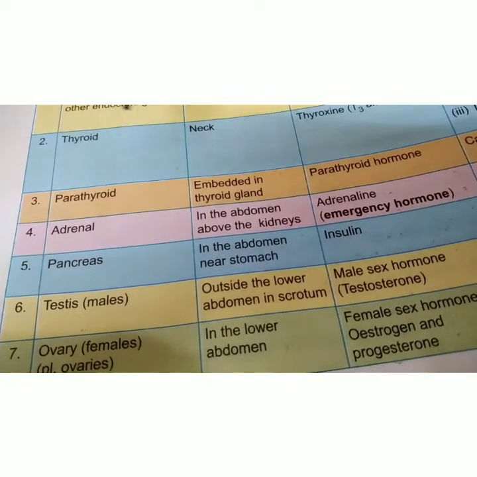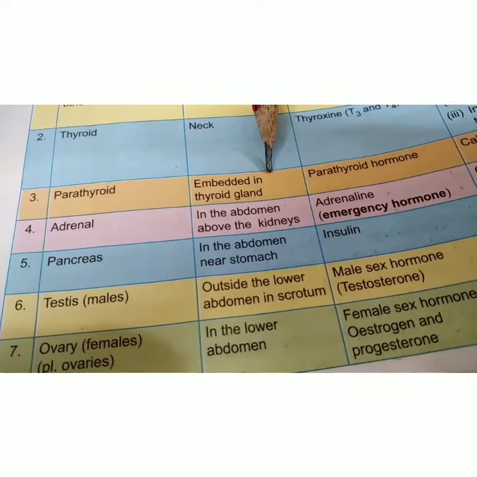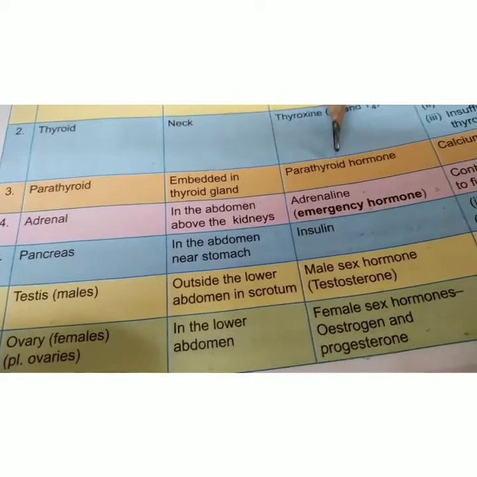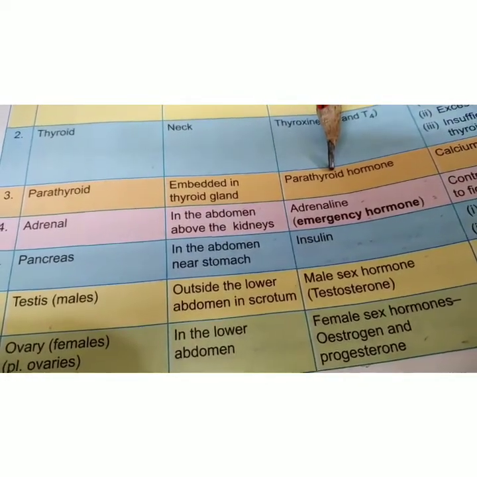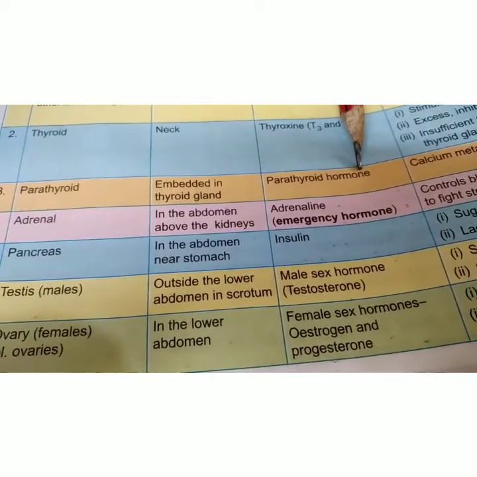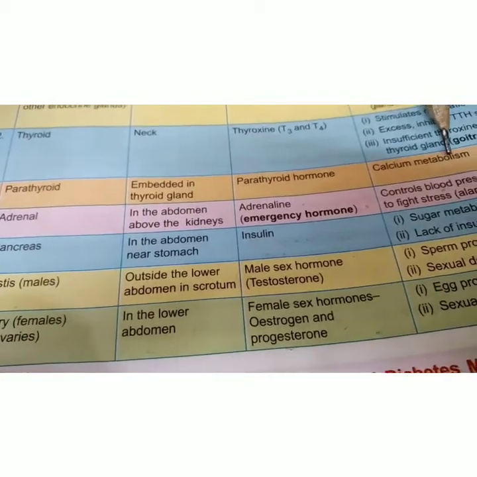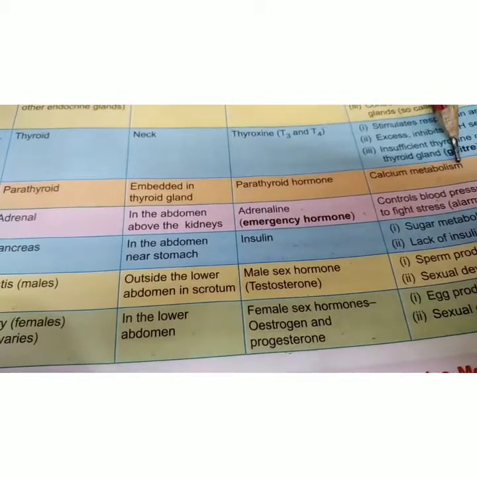Next you have the parathyroid gland. It is embedded in the thyroid gland. It secretes a hormone called parathyroid hormone. So the parathyroid gland produces parathyroid hormone, and it is responsible for controlling calcium metabolism.